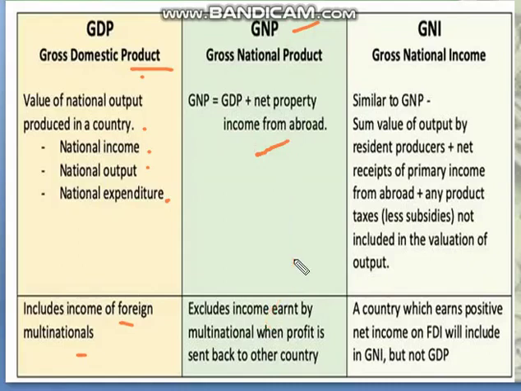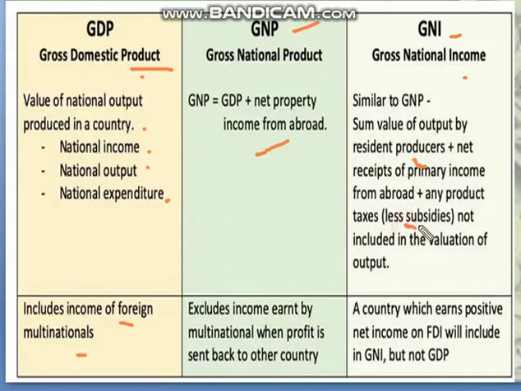It basically excludes income earned by multinationals when profit is sent back to other countries. Last, third, GNI. GNI means gross national income, similar to GNP, the sum of the value of output by resident producers and net receipts of primary income from abroad, plus net product taxes less subsidies.